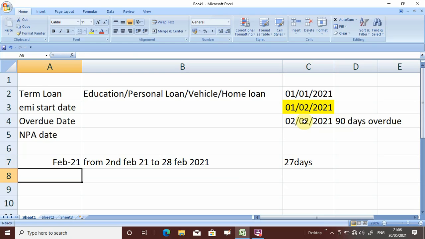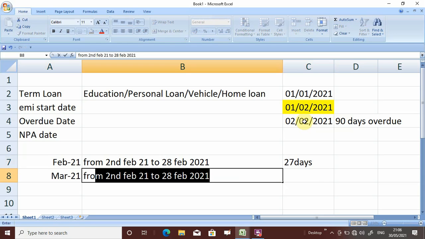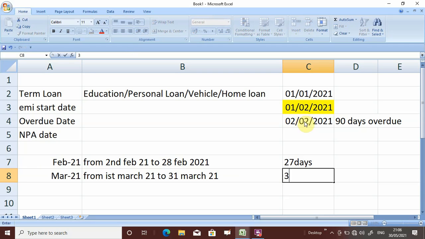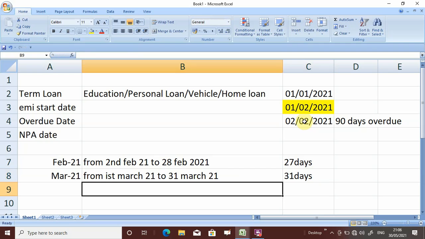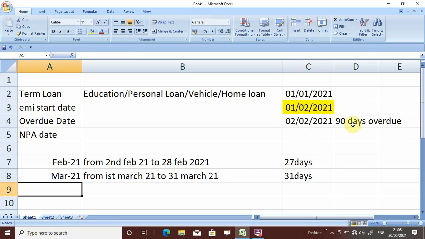Now again March 21, how many days? From 1st March 21 to 31st March 21, here again we will be having 31 days. Now we have to calculate total 90 days. So 27 plus 31, we are having 58.